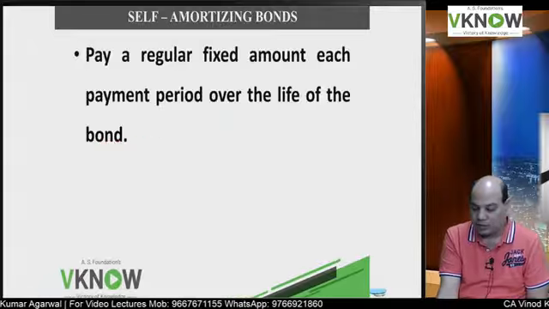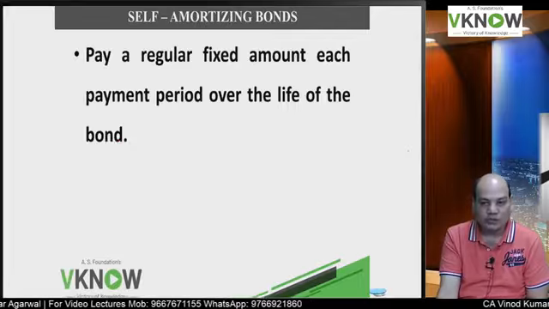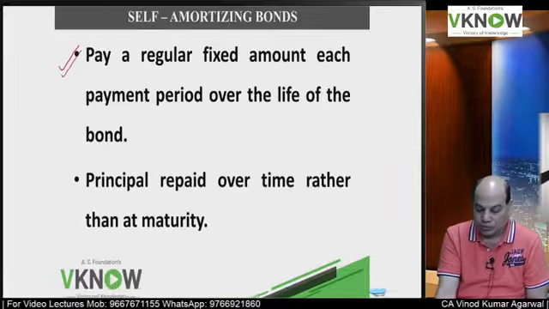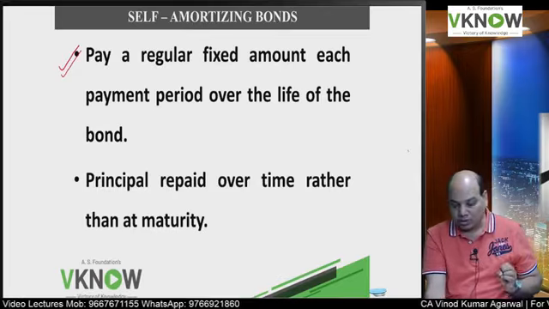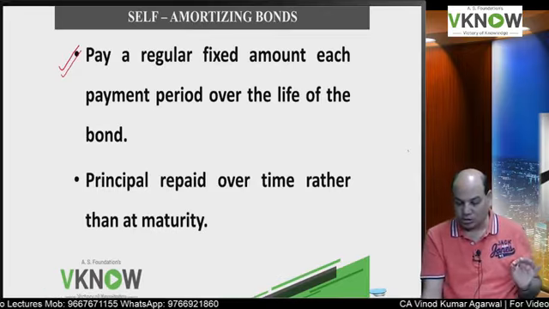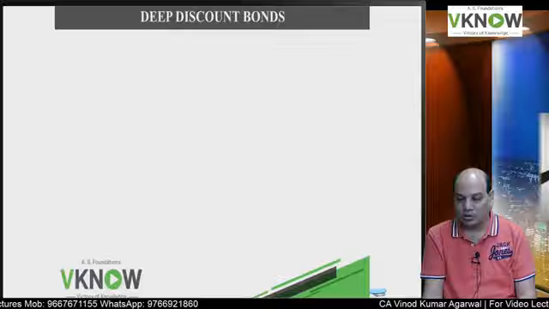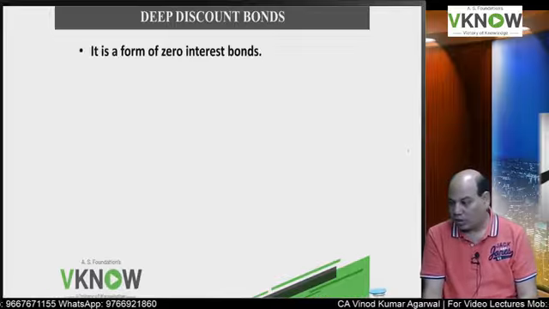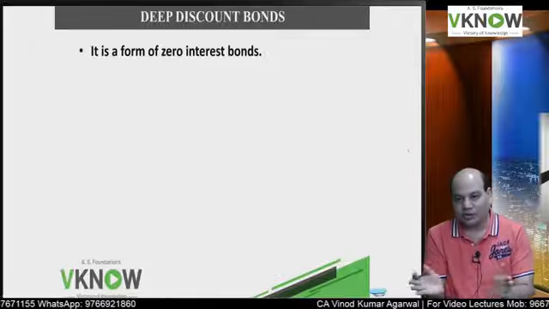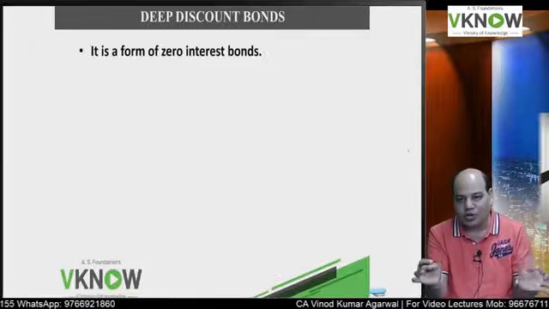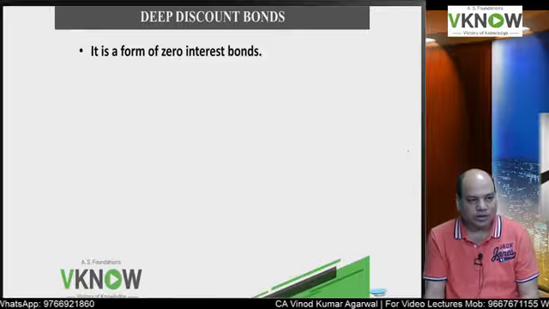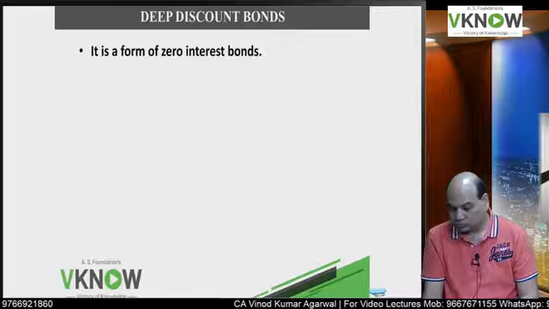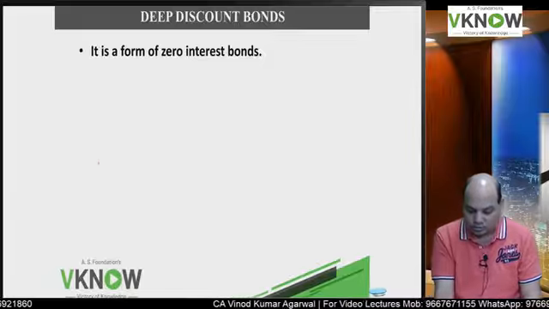So it will pay a fixed amount each payment period over the life of the bond. I am going to take a few questions on this type also, which were asked in RTP. Principal amount is repaid in installments rather than on maturity. They will mention in the problem the frequency of redemption, whether it will be redeemed in 3 installments or 5 installments or 10 installments. Now the next concept is deep discount bond.